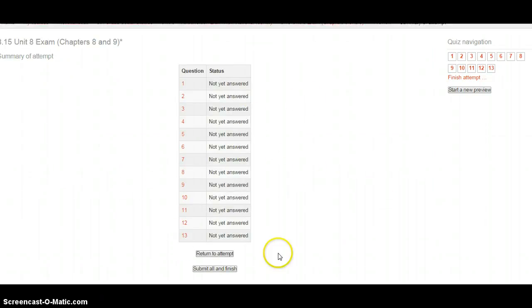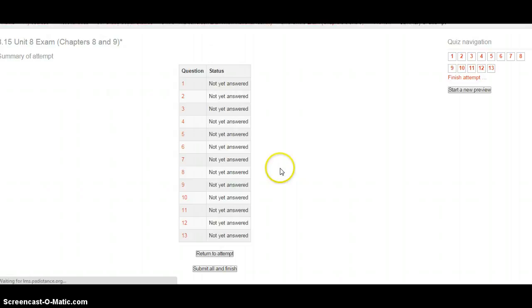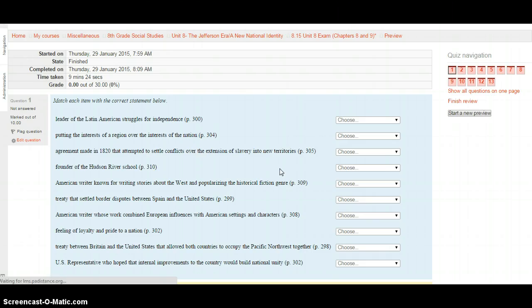So now you should see this screen. Make sure you're hitting submit all and finish in order to be completely finished with your test. Hit that button, and then you are done.